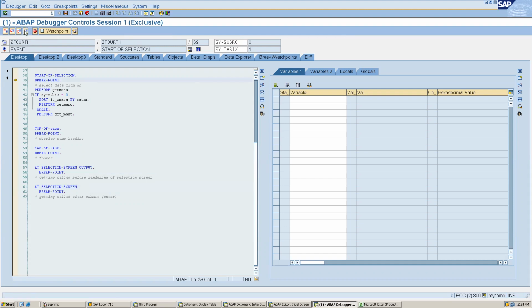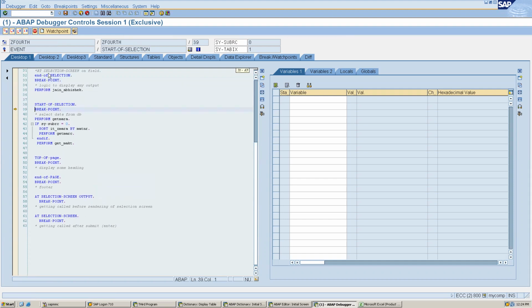So I'm doing F8. It has come to start of selection. Even though we have written end of selection before this, it has come to start of selection. Today we will use these three or four buttons.